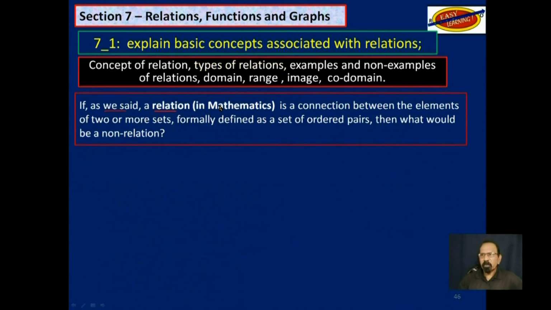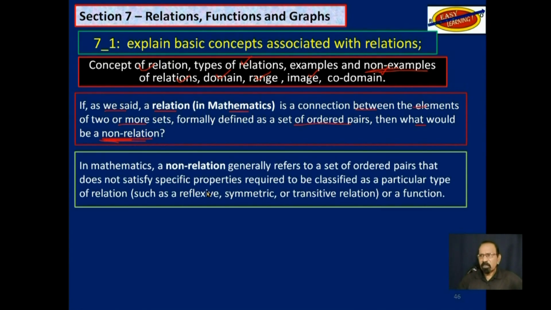If, as we said, a relation in mathematics is a connection between the elements of two or more sets formally defined as a set of ordered pairs, then what would be non-relation? Now, thus far, we already talked about codomain, image, range, domain, examples of relations, types of relations, concept of relation. The only thing that remains would be non-examples of relations. And as I indicated before, this is much more difficult than you would think.